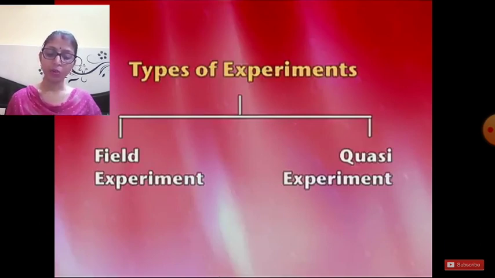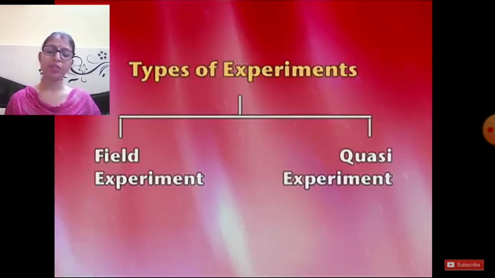And the control over relevant variables is less than what we find in laboratory experiments also. So it is more time consuming and expensive. This is the major side effect of field experiment. It is more time consuming and expensive, and at the same time you cannot control the relevant variables very well as compared to the laboratory experiment. Next technique is known as quasi experiment.